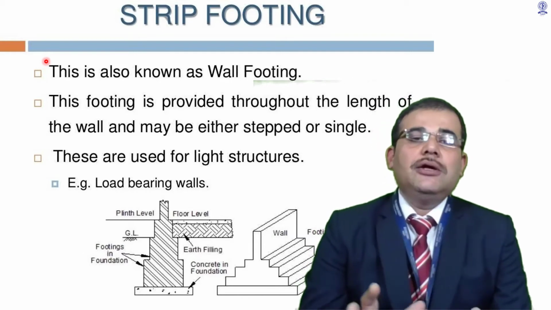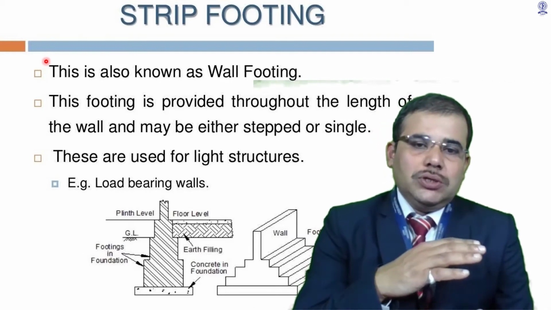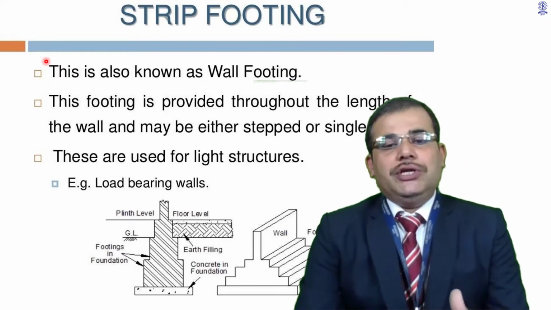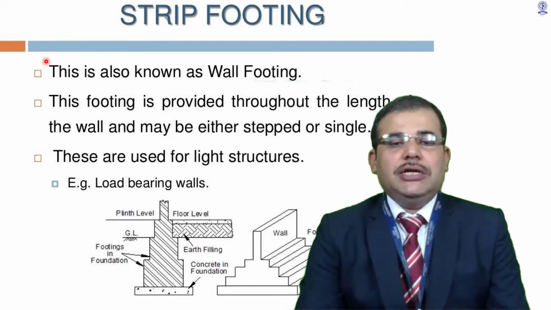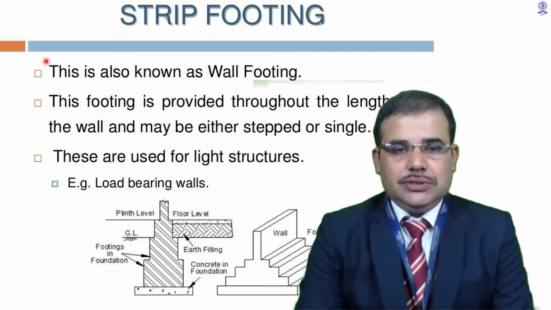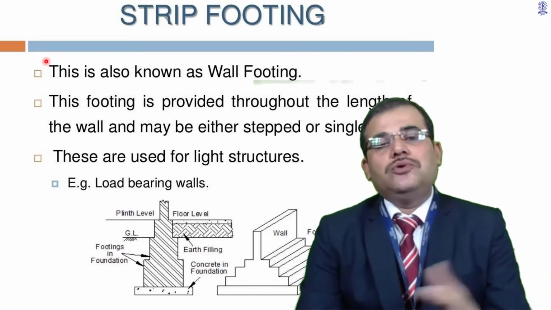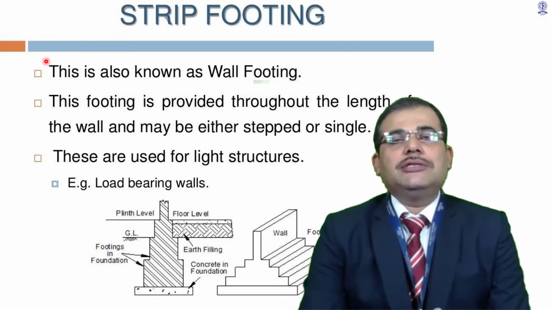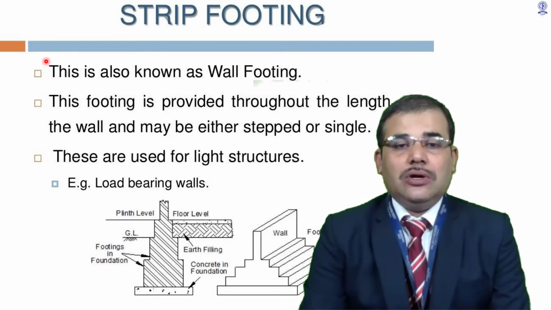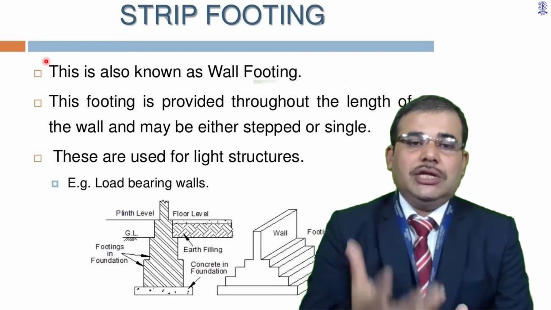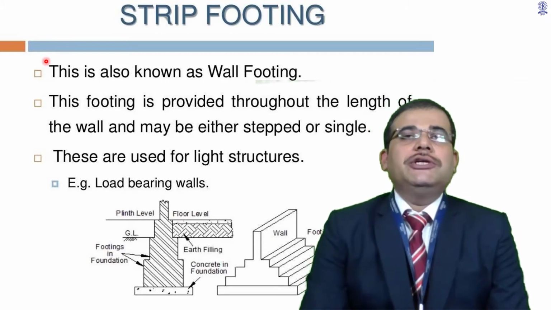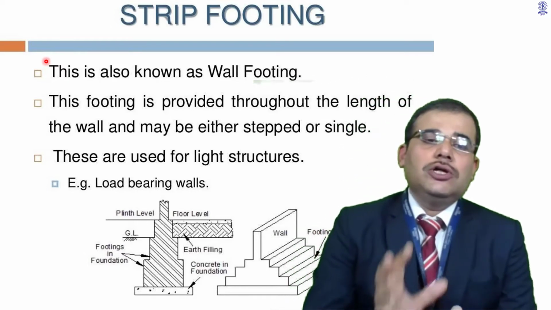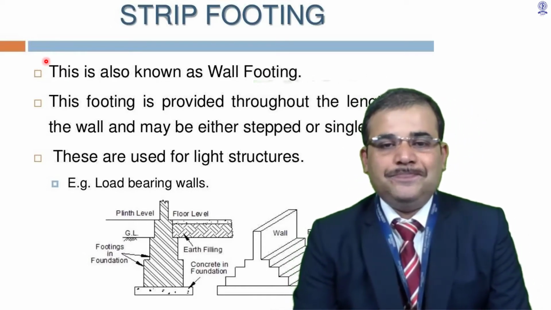This is provided where there are lightweight structures. Though it is mostly constructed through the stone masonry, the superstructure part could be in brick masonry. As stones are good at load bearing capacity and very good to sustain against higher loads, it is mostly recommended that for such kind of wall footings, stones must be used.